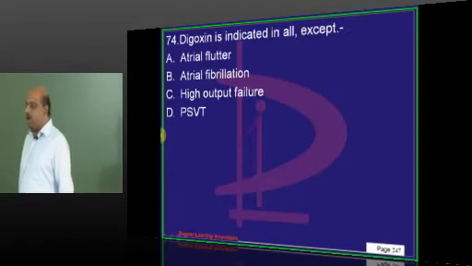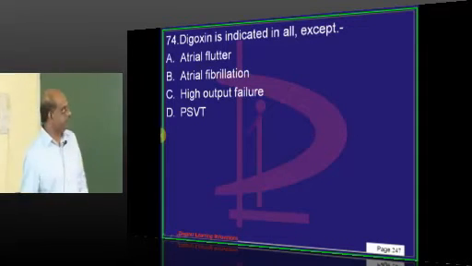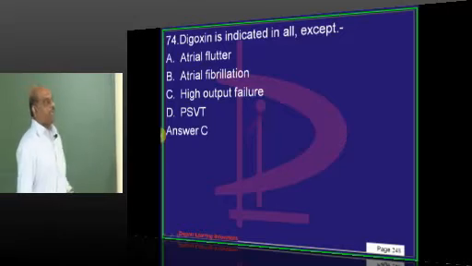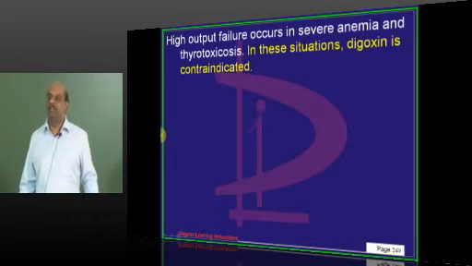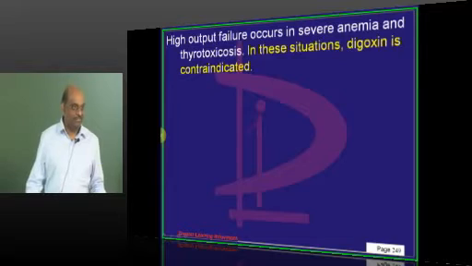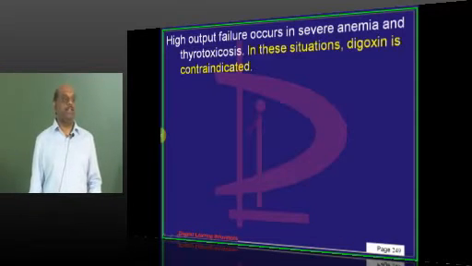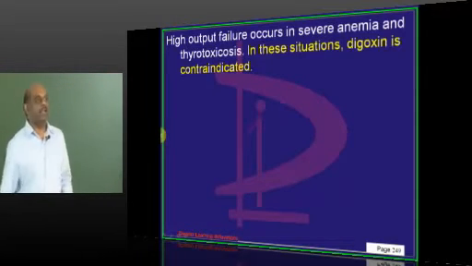Digoxin, where you can't use it, doctor? Digoxin. Typically, if there is a high output failure, already the heart is trying its best with the overload. On top of that, you want to give digoxin and make it fully fail, which is not agreeable.